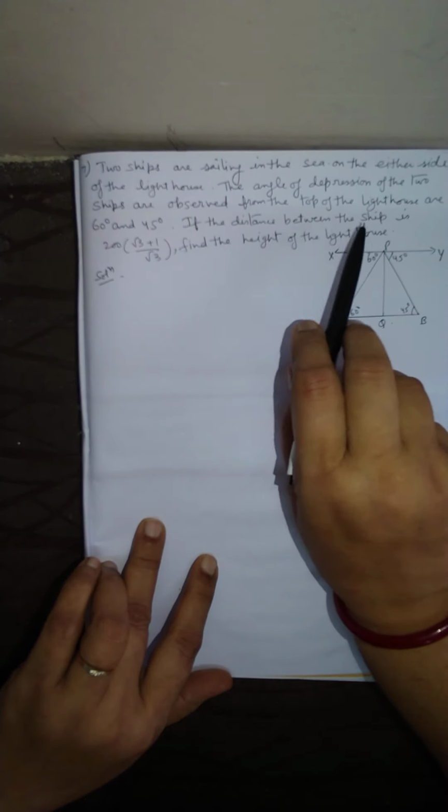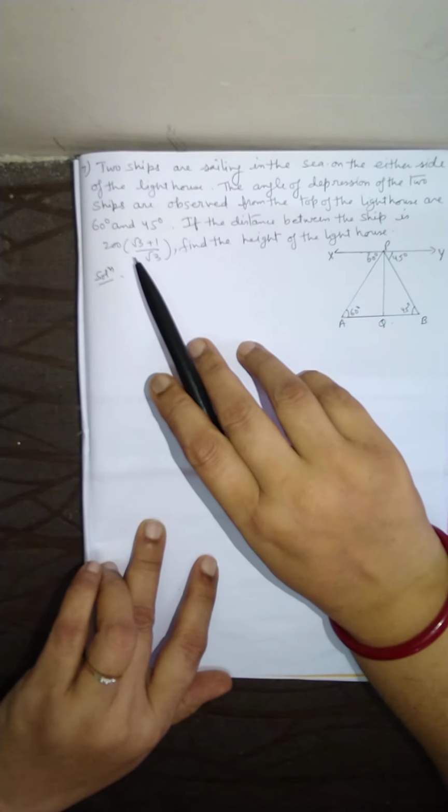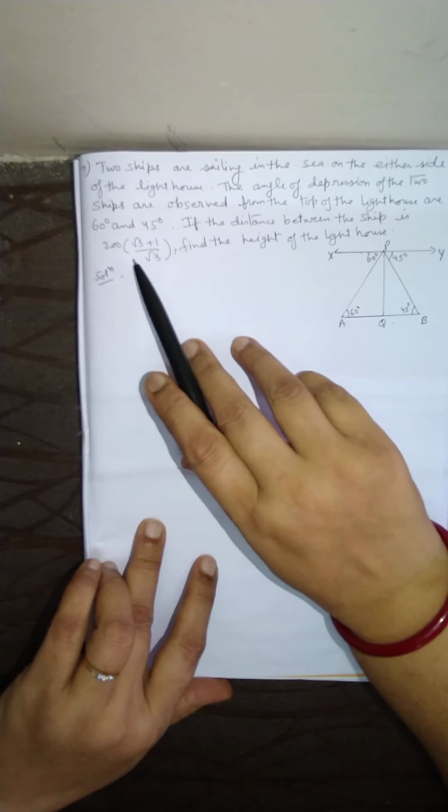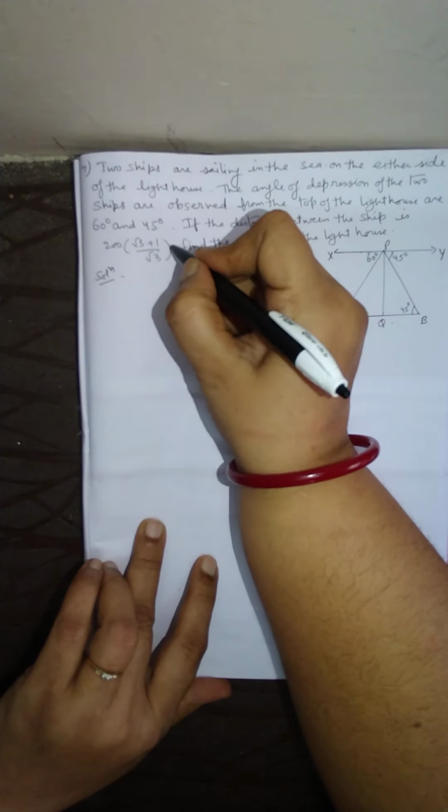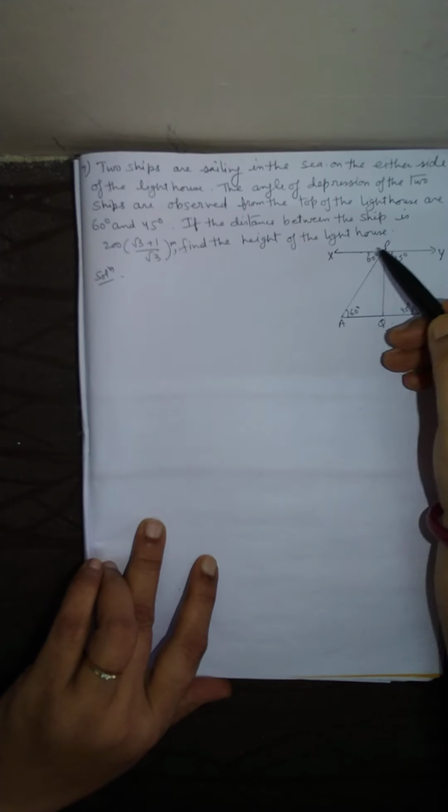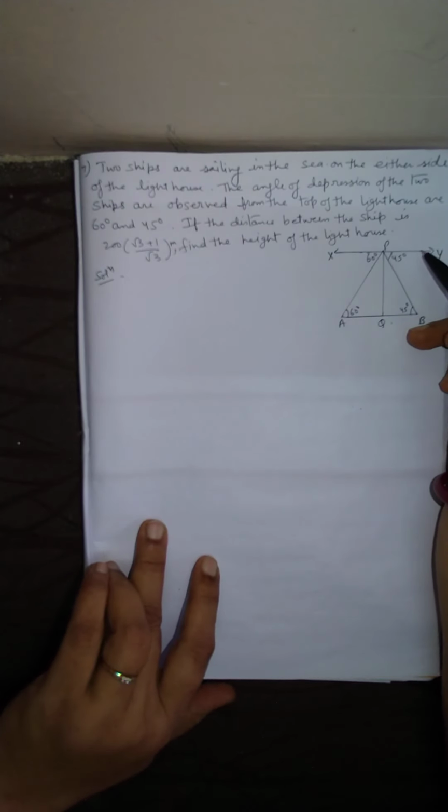If the distance between the ships is 200 times root 3 plus 1 by root 3 meter, find the height of the lighthouse.